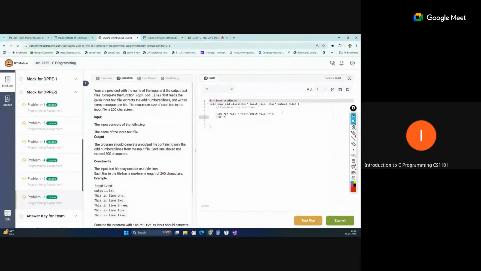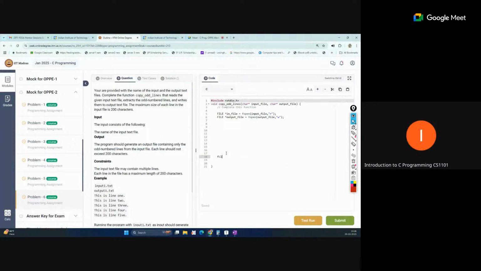So that is out file. Out file, same fopen, and that is the output file variable, opened in W mode. That should create the file actually. So this is the opening, and also make sure that after performing your tasks both files are closed.